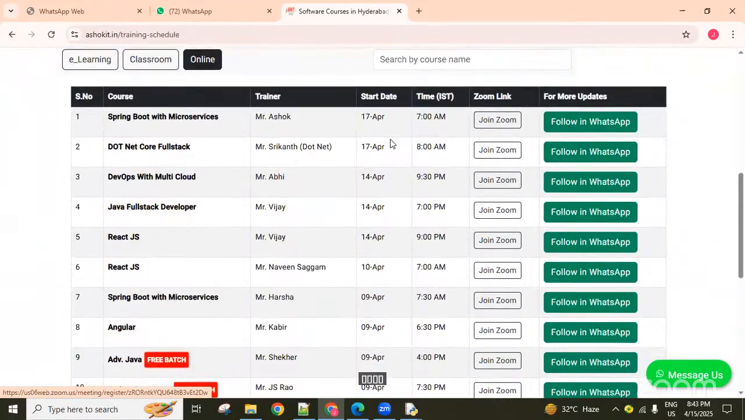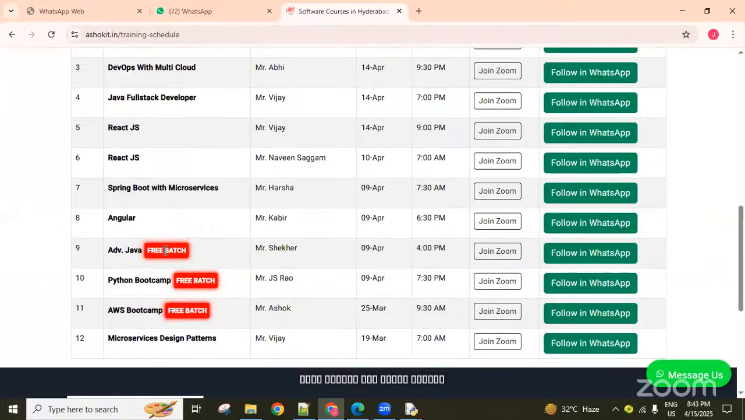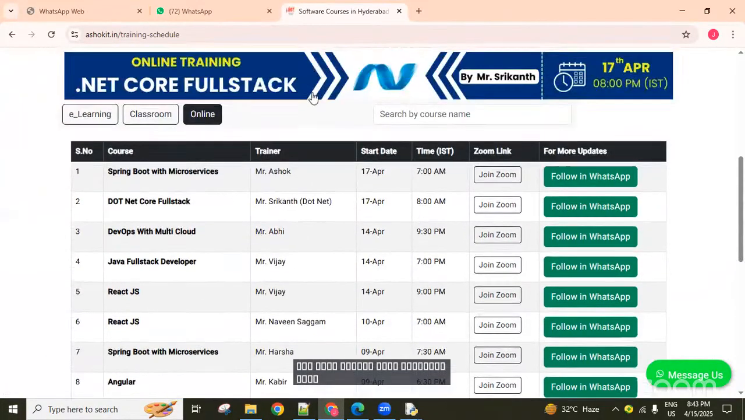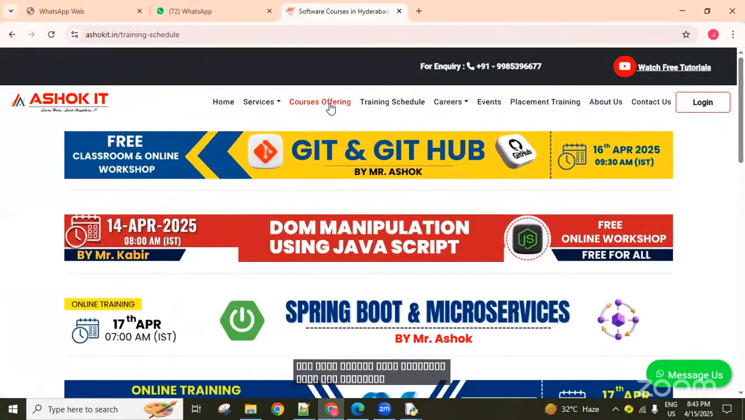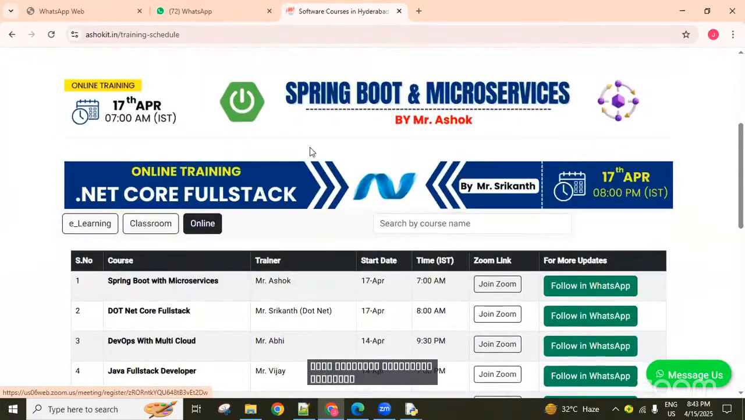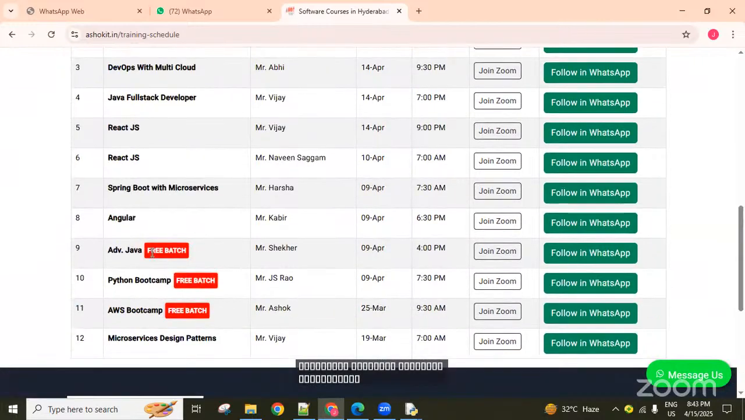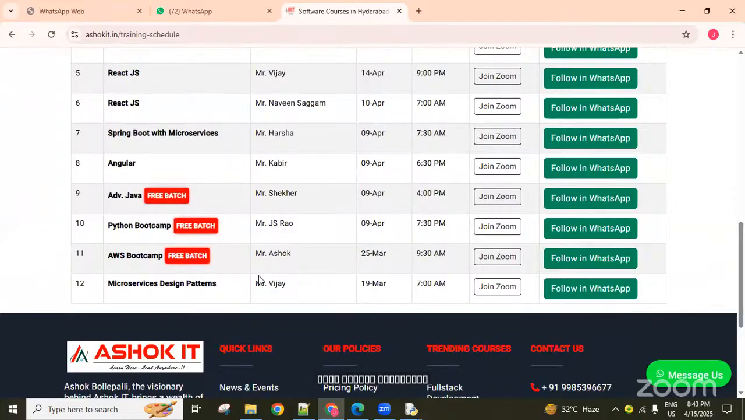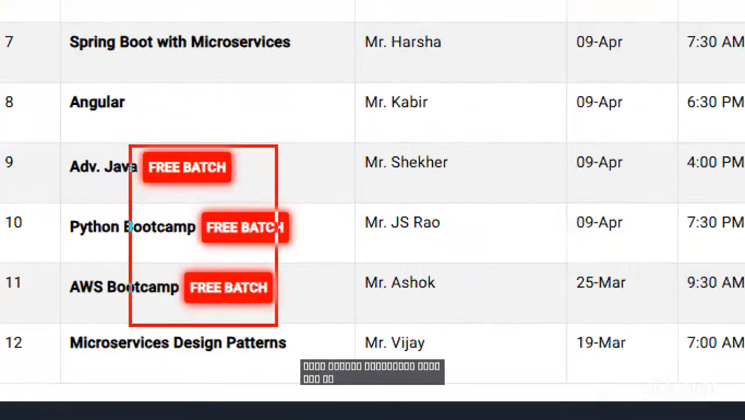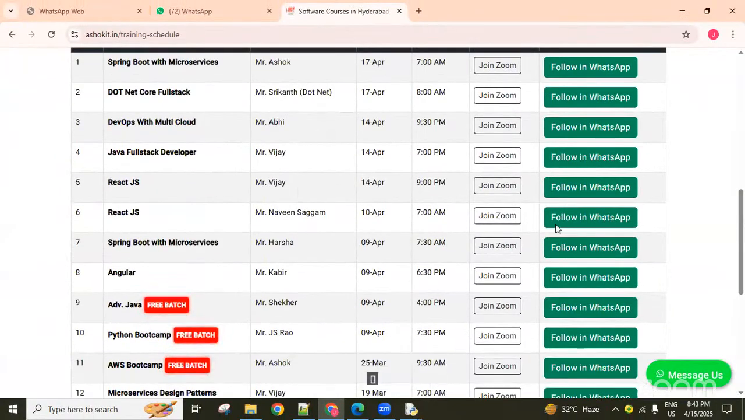Now you can see here. Which one here? Java, right? Is there any pre-batch here? So now you can directly click here. In this website, course offering related is there, and the training schedule is there. If you click on this, you get present batches related information. By clicking here, you can join. Now, these are the free batches.